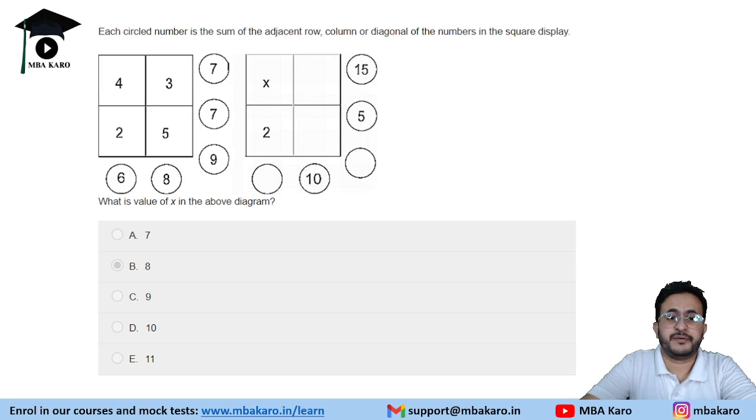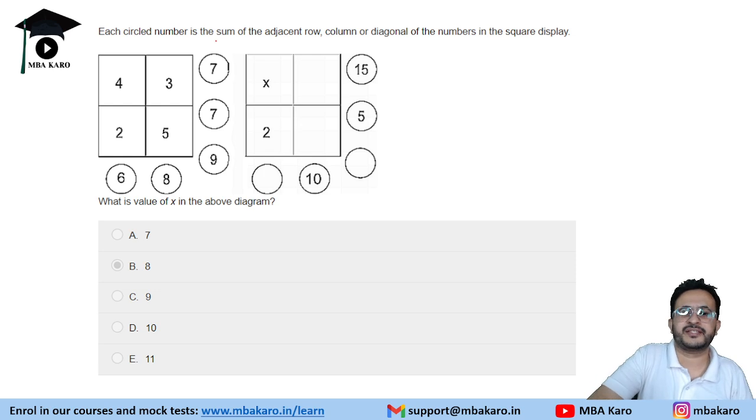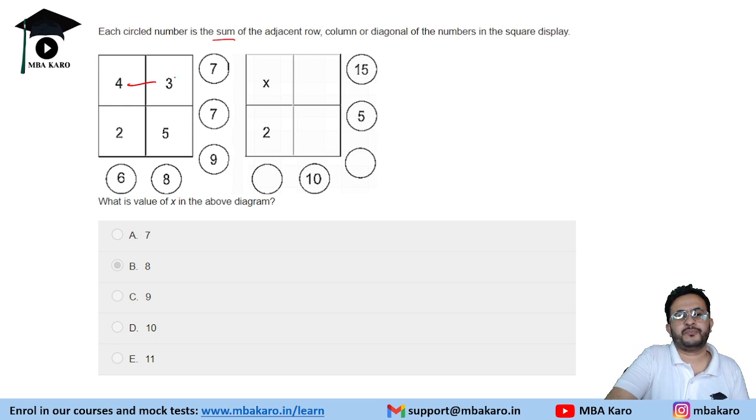Each circled number is the sum of the adjacent row, column or diagonal of the numbers in the square display, and we need to find the value of x in this given arrangement. Okay, so they have already given that each of them is the sum. So even if it was not given, you could have figured it out that 4 plus 3 is 7. Okay, then 2 plus 5 is 7, 4 plus 5 is 9, 3 plus 5 is 8, and 4 plus 2 is 6. So they have already mentioned that it is the sum.